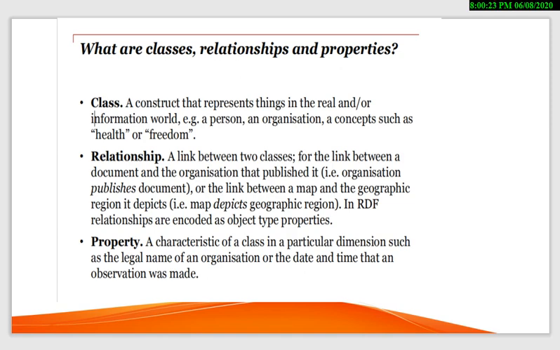What are the specialties, what makes that class unique from other classes? These are called properties. Clear?